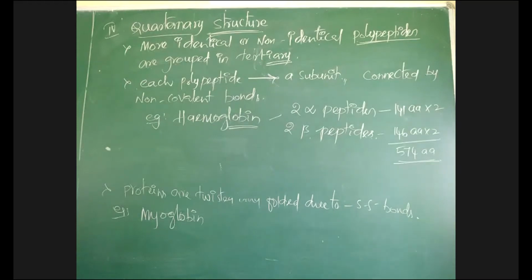Carbohydrates we already discussed, so from carbohydrate also you need to study. Lipids usually no problem. Names of amino acids you need to remember, and properties of amino acids also.